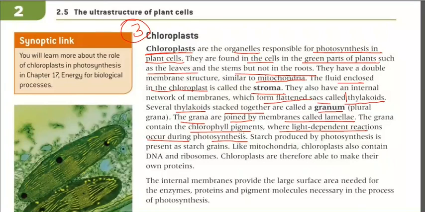Now, starch produced by photosynthesis is present as starch grains. Like mitochondria, chloroplasts also contain DNA and ribosomes. Chloroplasts are therefore able to make their own protein. Is that clear? Any doubt in this whole part?